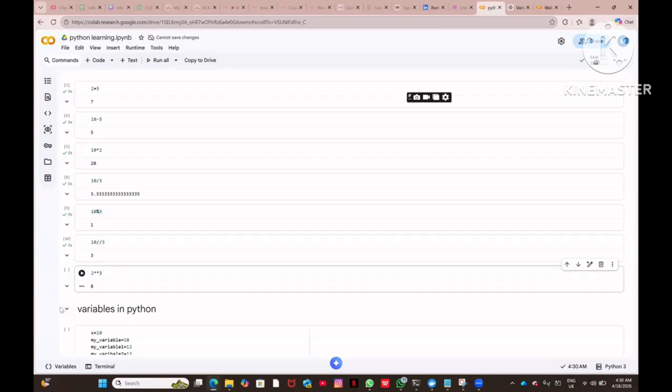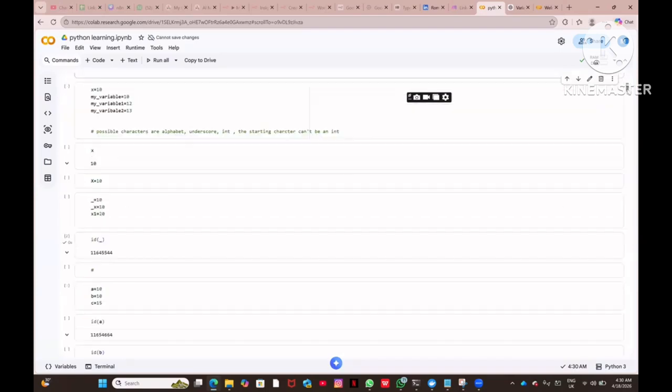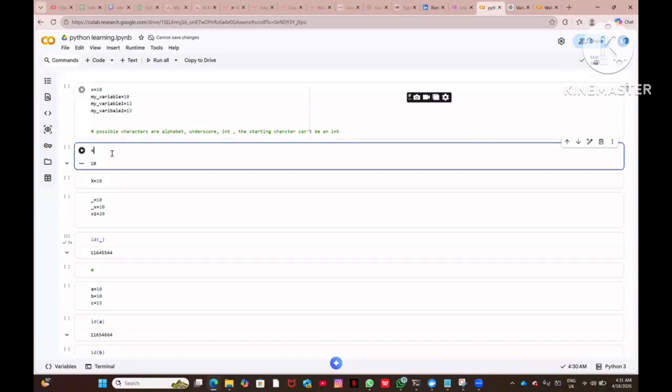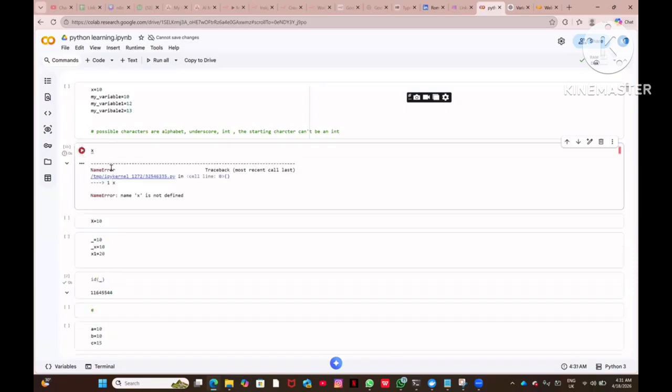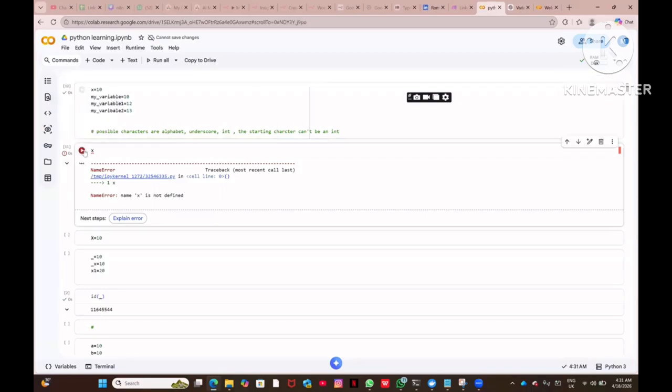Next, we are going to variables in Python. So what are variables in Python? Variables in Python are very simple. You can write x equal to 10, my variable equal to 10, my variable 1 equal to 12, and you can write my variable equal to 13. These are different ways you can define a variable. Suppose you have written a variable and now you want to show its value. You just write x, right? Why is it giving an error? Because I have not run it, right? So you have to run this one, and then if you run it, you will get the value.